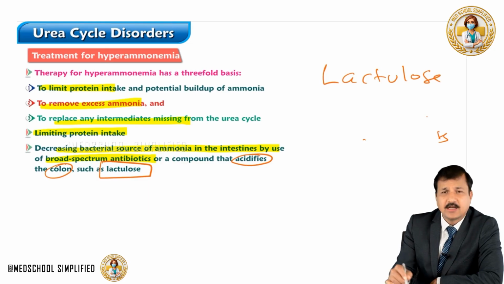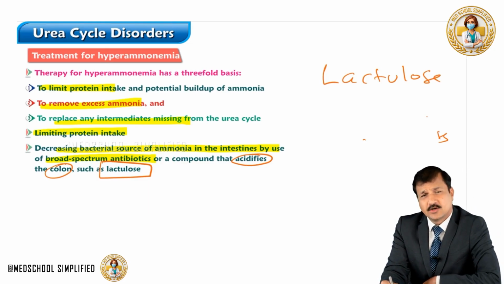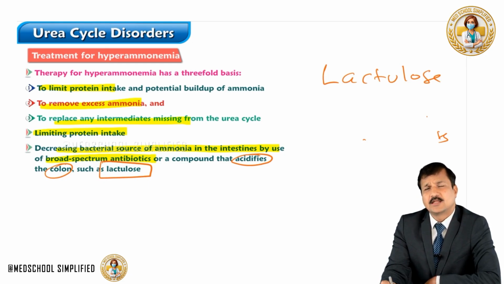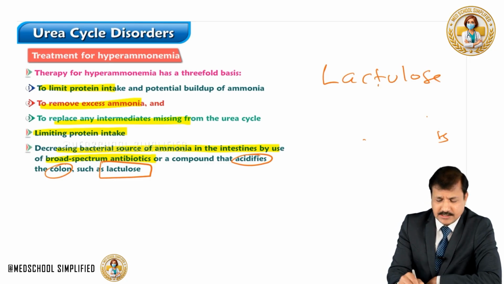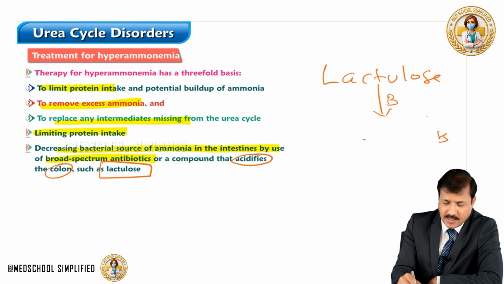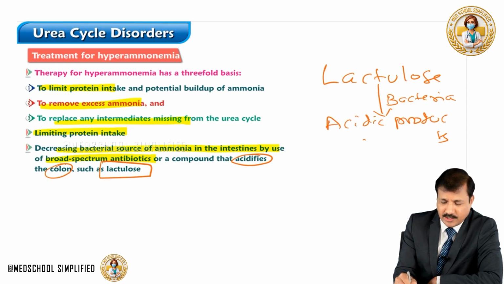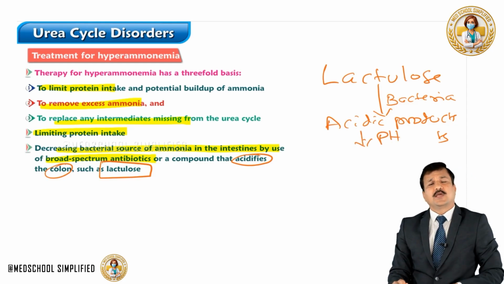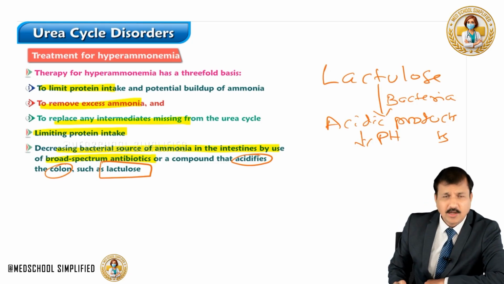Lactulose is a synthetic disaccharide. Note that it is not a lactose molecule. Lactose can be digested in the intestine by lactase enzyme, whereas lactulose is not digested by lactase enzyme, but it will be fermented by bacteria in the intestine into acidic products. So these acidic products will decrease the pH in the intestine, the pH of the colon,